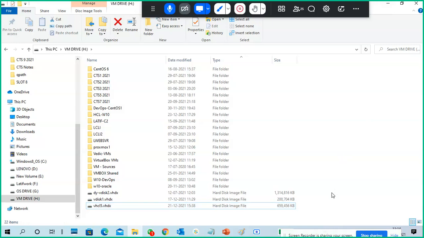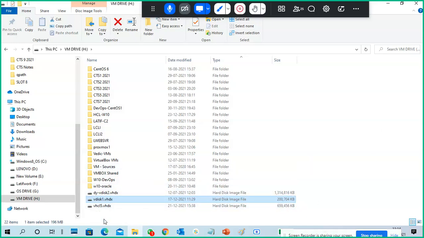These are the virtual hard disks, but they look like a file. They do not look like something different. It looks like a file only. See, there is a name, a date, and here it shows what type of file it is: hard disk image file, and the size of the disk.